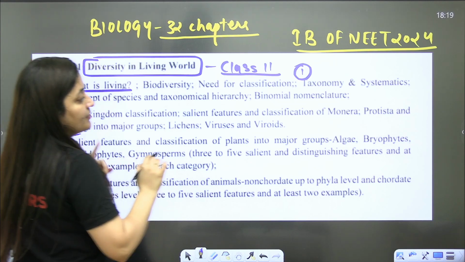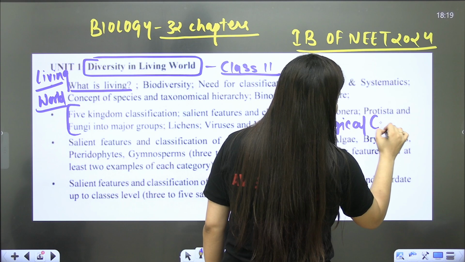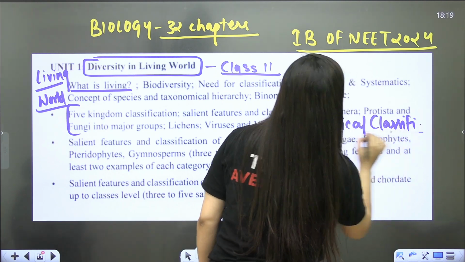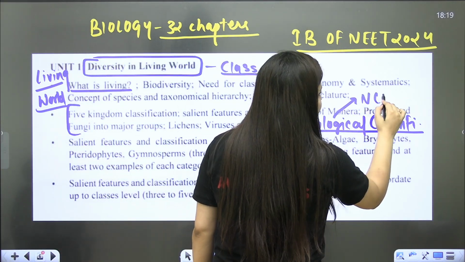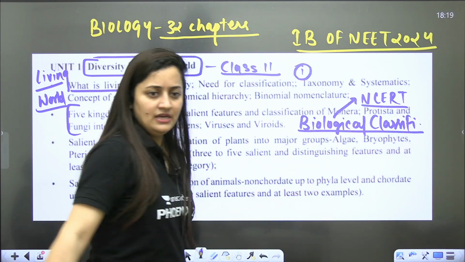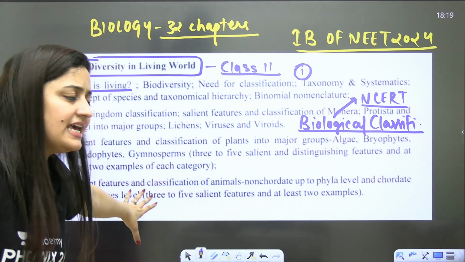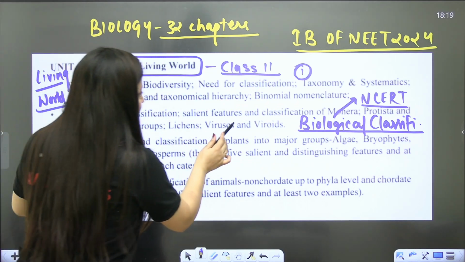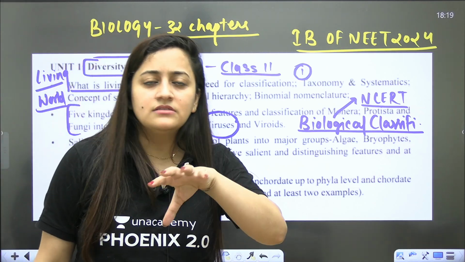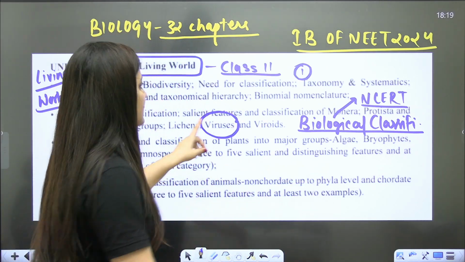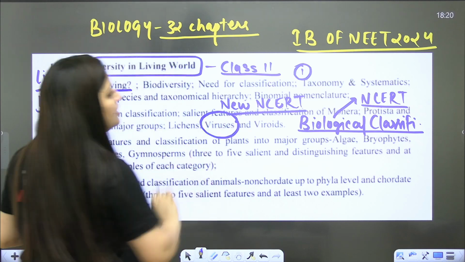For next particular chapter, that is your biological classification, right? Let me tell you students, for this particular chapter there is no need to go for the modules, right? Just stick to the NCERT, solve previous year questions. That's all. Stick to NCERT, solve previous year questions. No need to do anything beyond NCERT. Right, bache? So in old NCERT, when it comes to the virus, who discovered the virus and all, these scientist names are different. So I'll suggest that specifically for this particular unit, go for the new NCERT only.